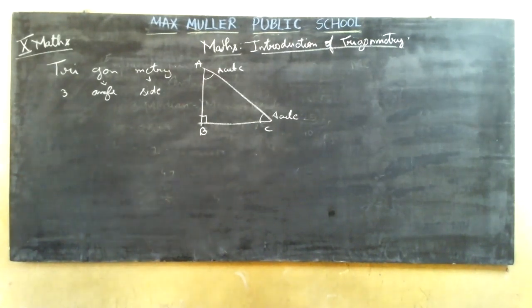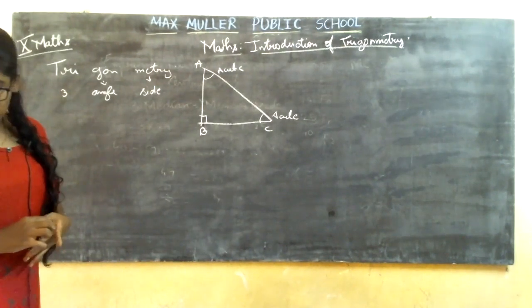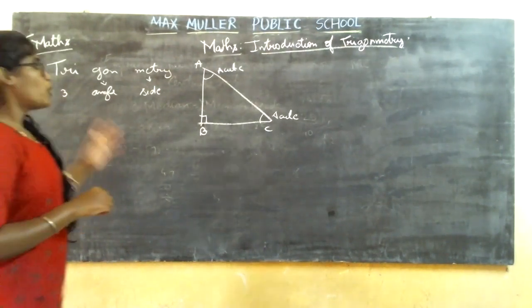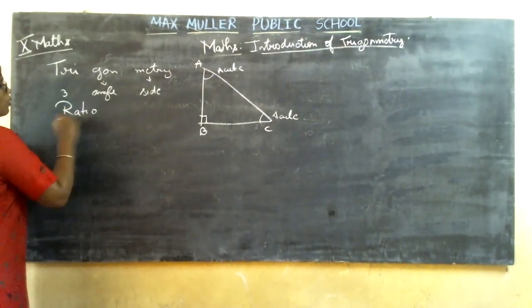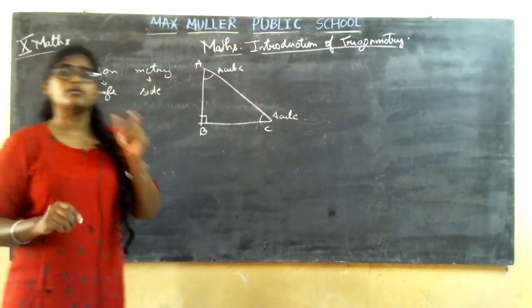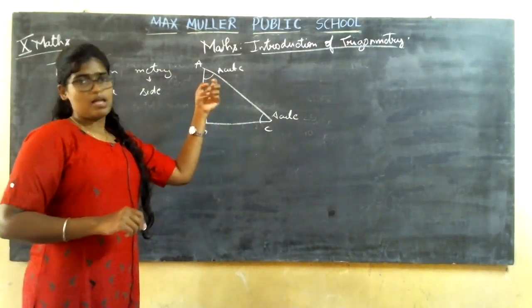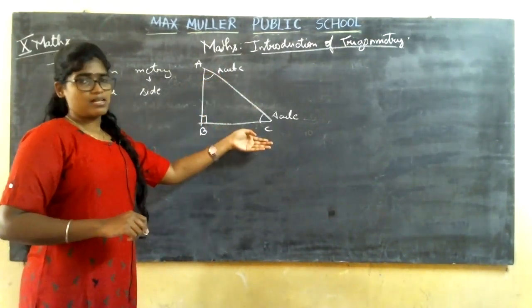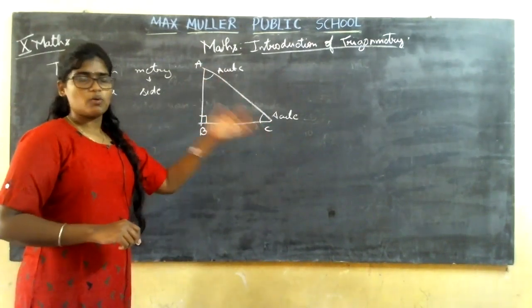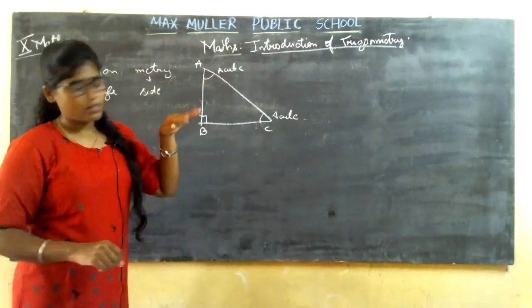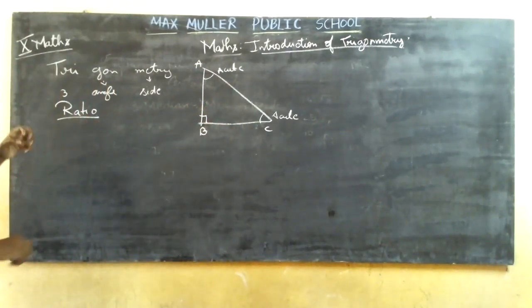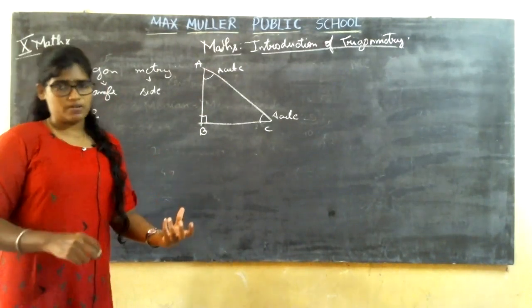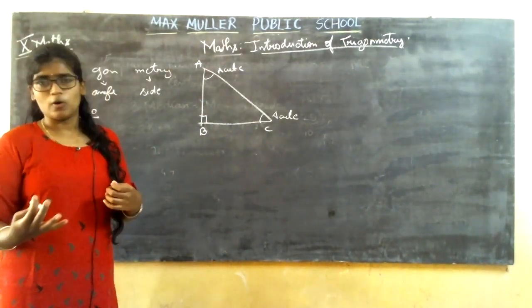What are trigonometry ratios? The ratio of the sides of a right angle triangle with respect to its acute angles. So whatever ratio you learn, you are going to learn based on these acute angles. It might be angle A and it might be angle C also. Whichever acute angle you want, you can take, but you are going to learn the ratios with respect to the acute angle itself.